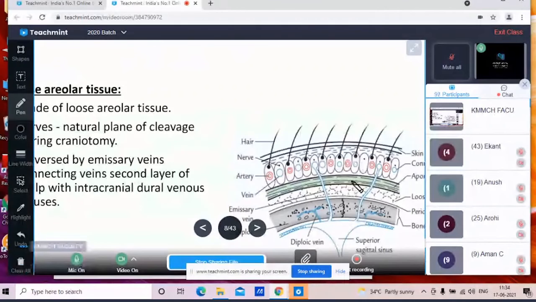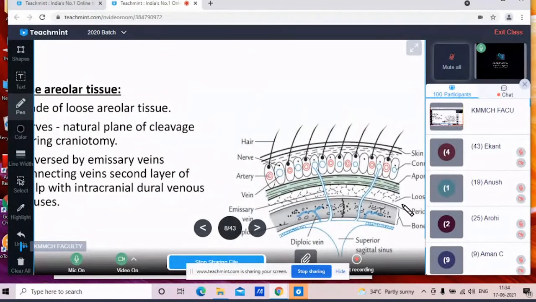These three layers are adherent together, so whenever you have to do surgery, this fourth layer, that is the loose areolar tissue, acts as a plane of cleavage. And whenever you give an incision on the skin, you directly go in this layer, so you can remove the skin. So you are directly going to the fourth layer, that is the loose areolar tissue.